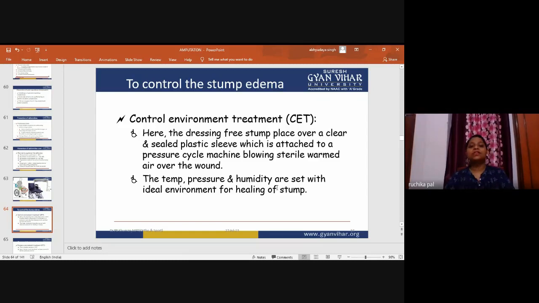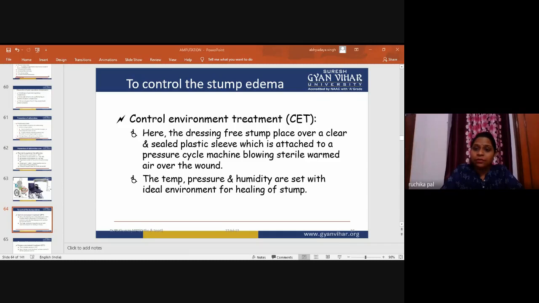Maintenance of the stump is the basic thing, and it can lead to healing of the amputated part. The temperature, pressure, and humidity are set to the ideal environment for healing of the stump. That's why it is called controlled environment treatment.